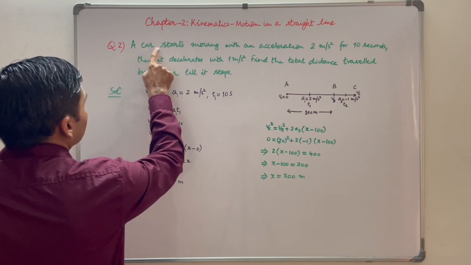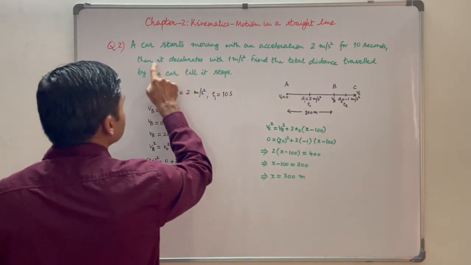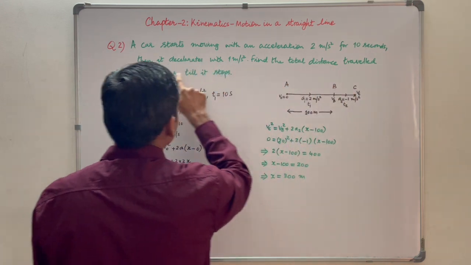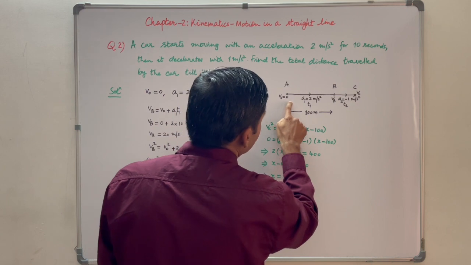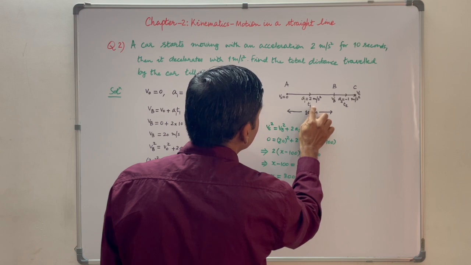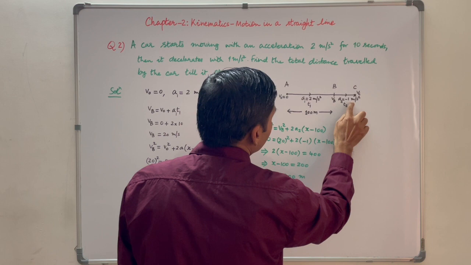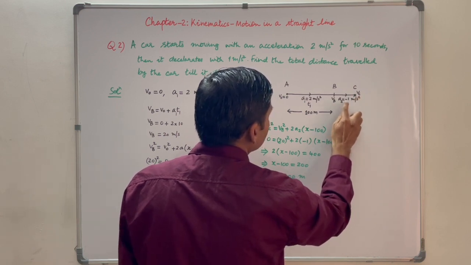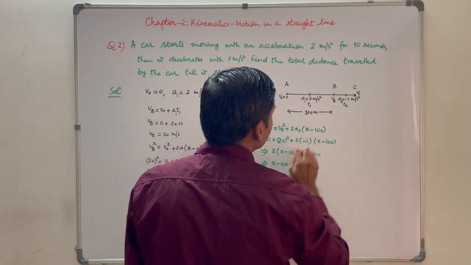Second question: a car starts moving with an acceleration of 2 meter per second square for 10 seconds. Then it decelerates with 1 meter per second square. Find the total distance traveled by the car till it stops. Suppose the car starts at A. It travels till B with acceleration 2 meter per second square and takes time t1, which is 10 seconds. From B to C, it decelerates at 1 meter per second square and takes time t2. Finally, at C, it stops. Its velocity at B is vb and at C it is vc. Vc is equal to 0.